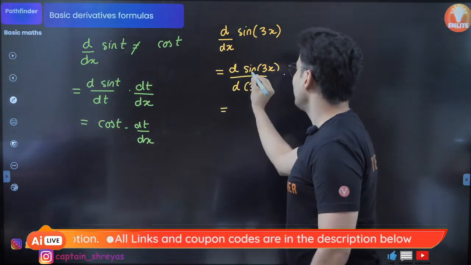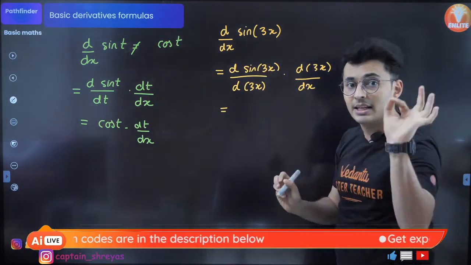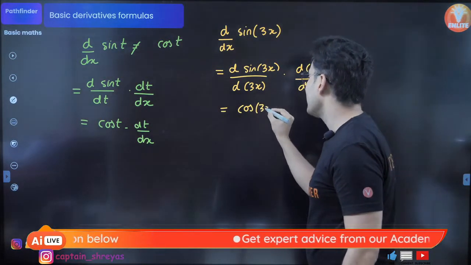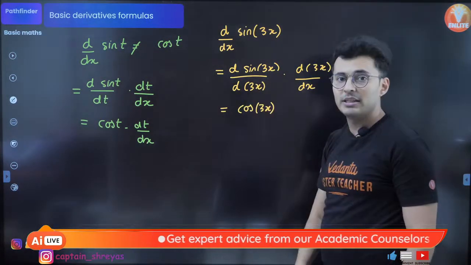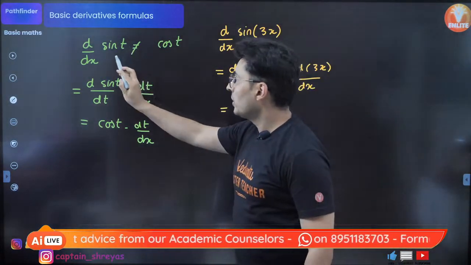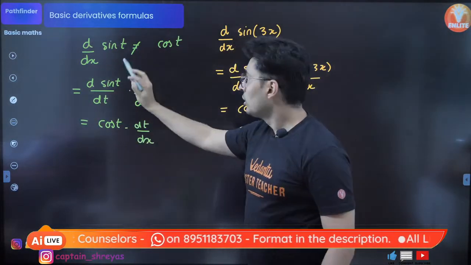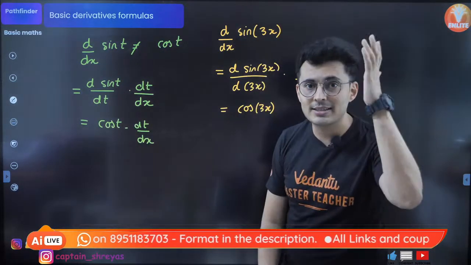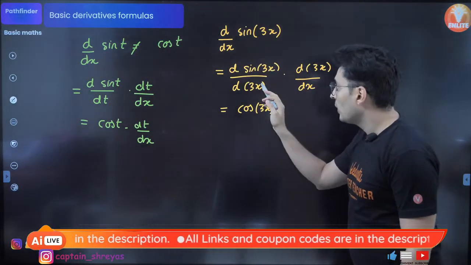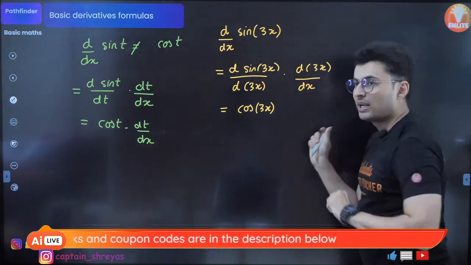Now the derivative of sin of something with respect to that same thing is cos of that same thing. So that same thing is nothing but 3x. If it is 3x, it should be 3x. If it is donkey, it should be donkey. If this is donkey and this is monkey, not allowed. Donkey, donkey, correct. Donkey, monkey, not allowed. Is that clear? So here there was donkey, here there was monkey. So I made it donkey, and you see that this monkey has been brought over here. That's all.